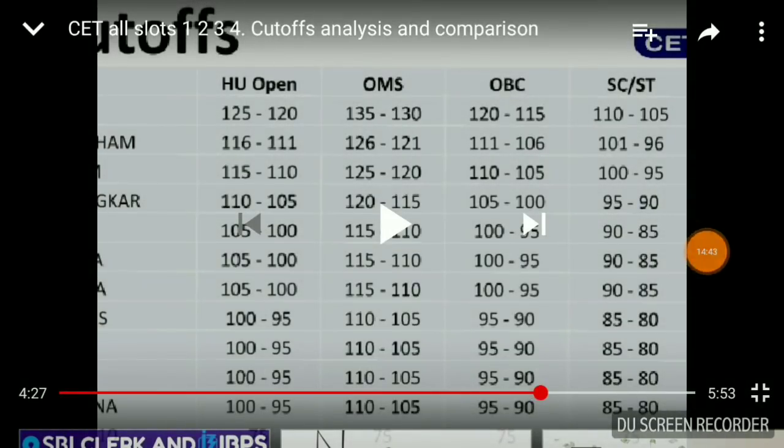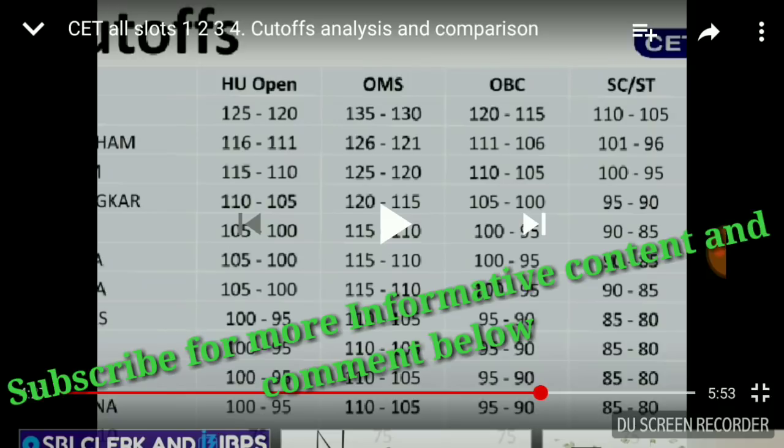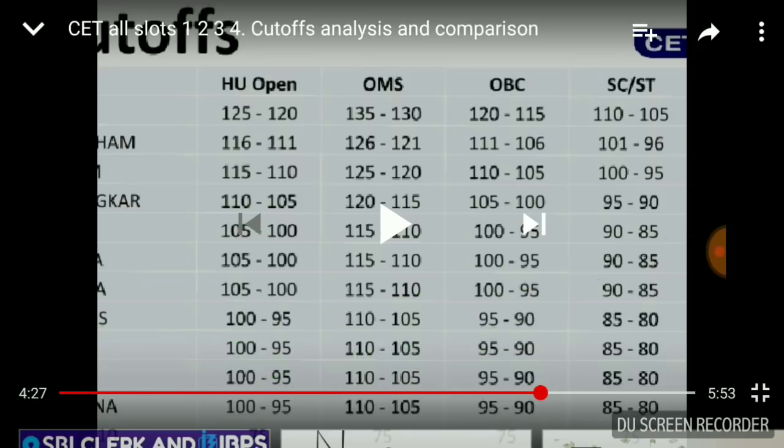So guys, we have seen different cutoff analyses by different institutes, and in a brief summary of all the analysis, what I have found commonly is that the cutoffs for slot 1 and slot 3, as mentioned by different institutes, would be a little lower than for slot 2 and slot 4. So slot 1 and slot 3 are considered to be on the little easier side than